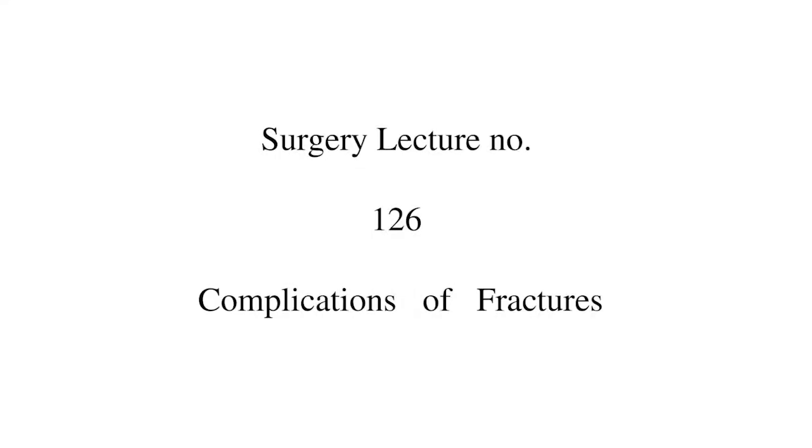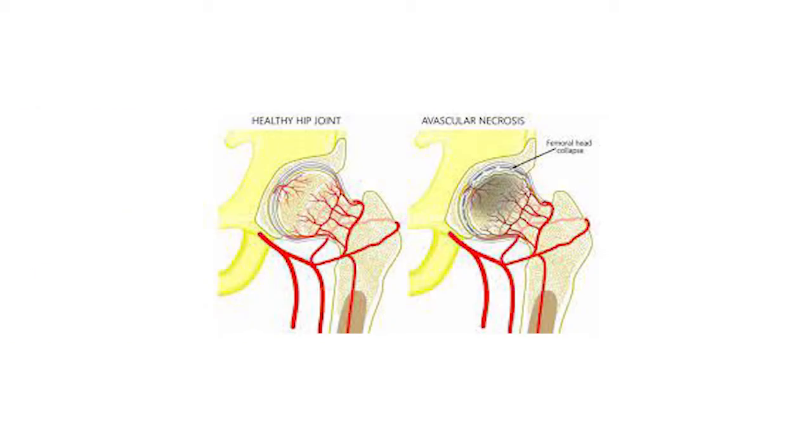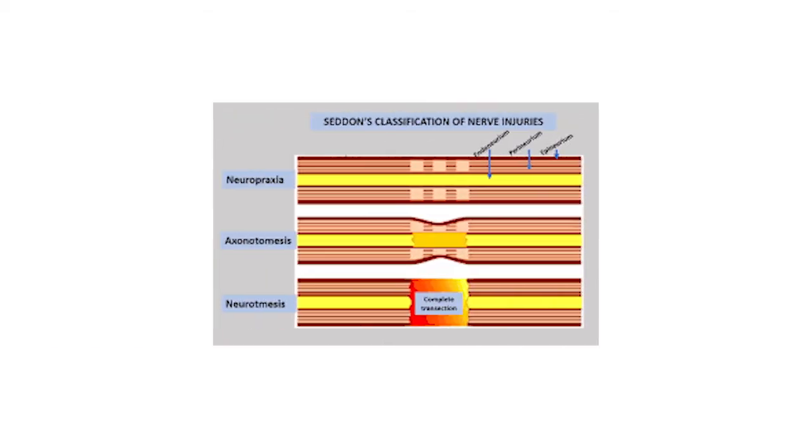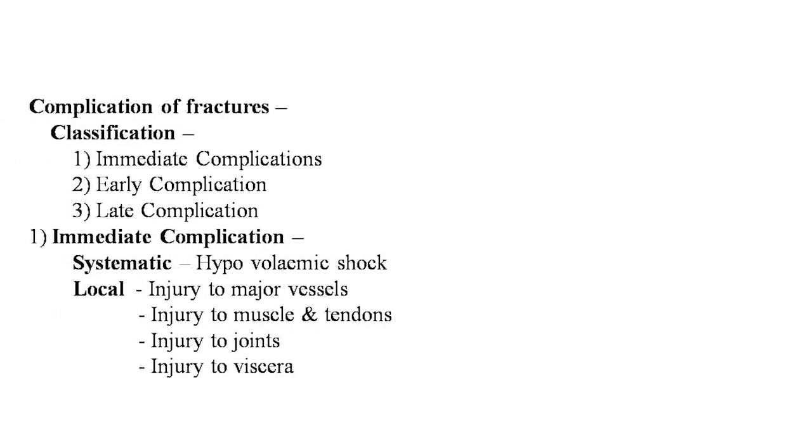Welcome, my dear students, in our surgery lecture number 126, that is the complications of the fractures. In this lecture, we will explore the complications of the fracture, compartment syndrome, avascular necrosis, that is the AVN, injury to the joints, dislocation and subluxation, Sydney's classification of nerve injury, and non-operative methods of treatment. All these points are covered in this lecture. Dear students, always remember this, the orthopedic surgery is a vast subject. Here I tried to calculate and compose all the points in very short notes for you. Now, start with me the complication of the fractures.